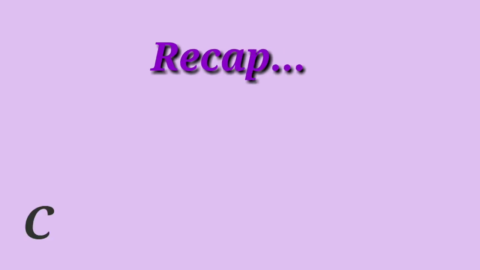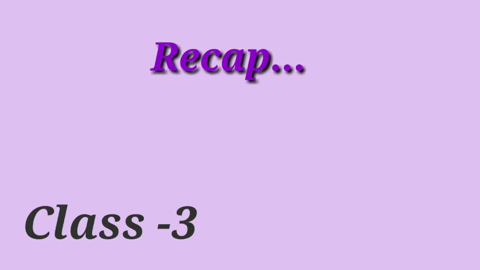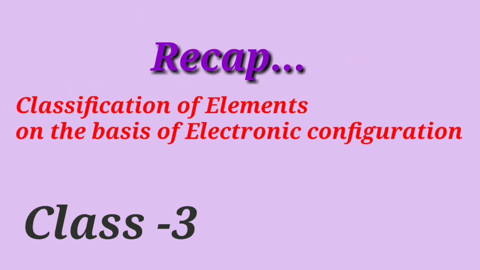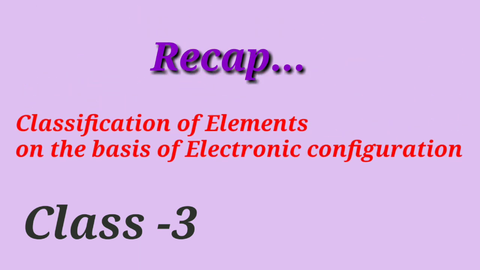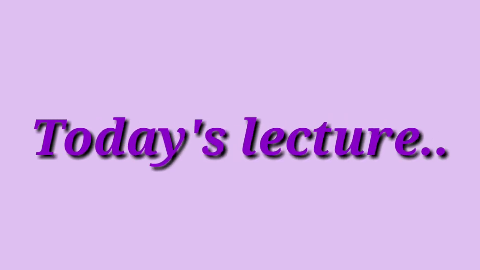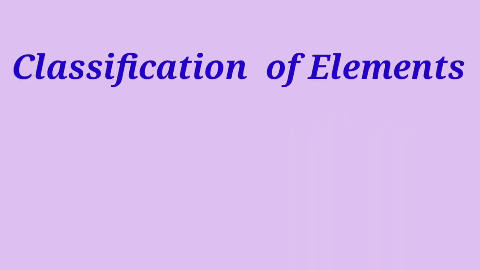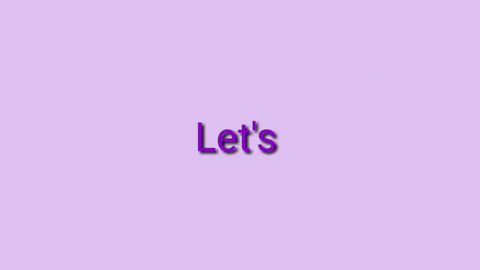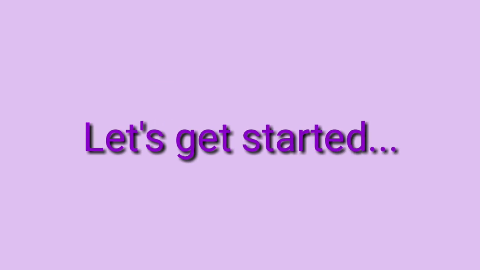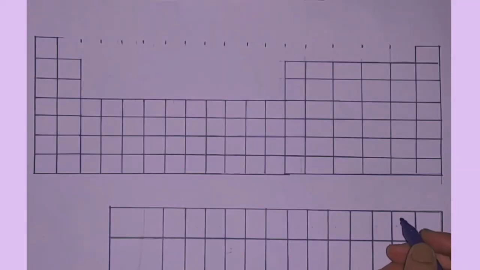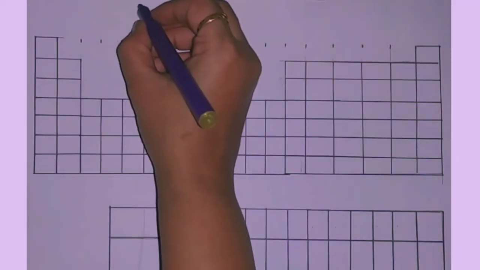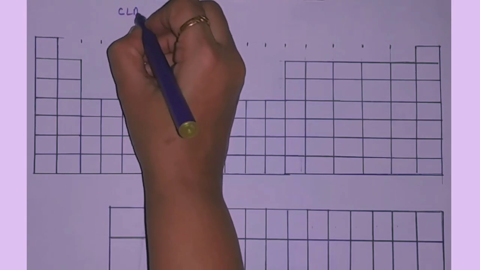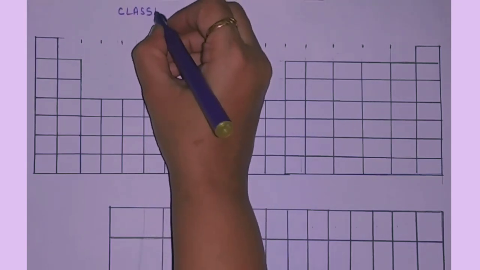Students, in our class 3, we have discussed the classification of elements on the basis of electronic configuration. So in today's lecture, we are going to see one more classification of elements on the basis of types of elements. So let's get started. In today's lecture, we are going to discuss the classification of elements on the basis of types of elements.